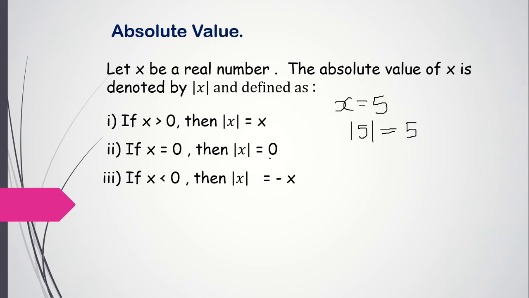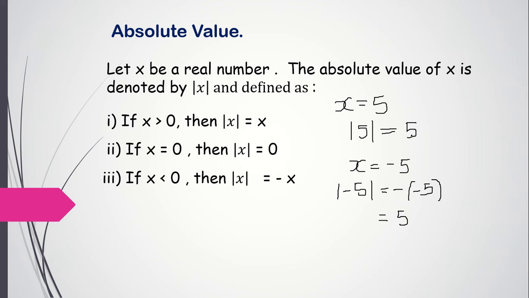When x is 0, mod value is 0. We don't have to do anything there. And if x is less than 0, then what happens? Suppose x is equal to minus 5. Then mod of minus 5 is equal to minus x. It is going to be minus of x, and x is minus 5, so minus of minus 5. In that case mod is going to be plus 5.